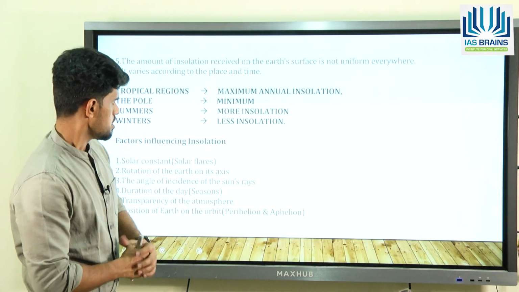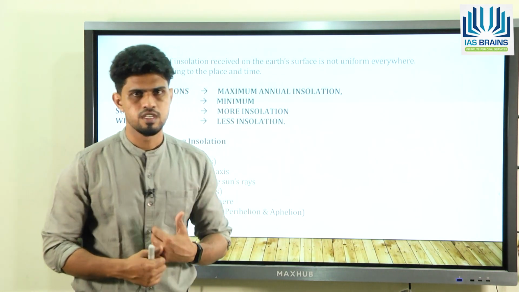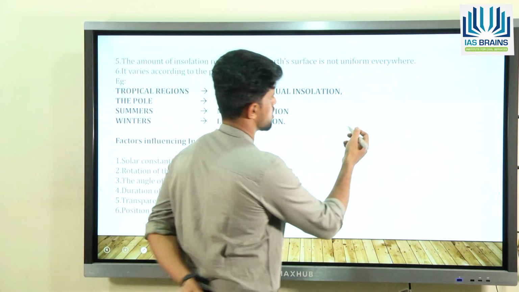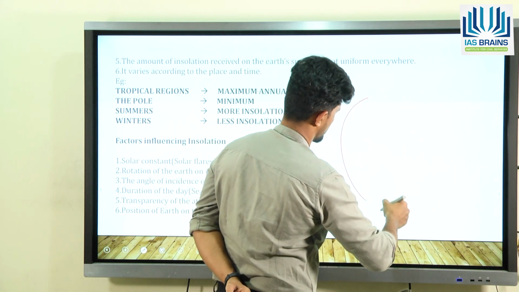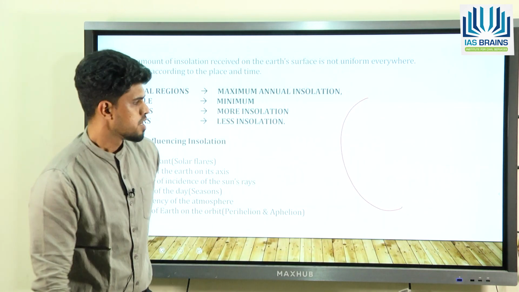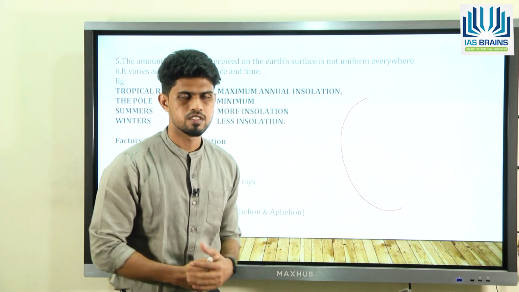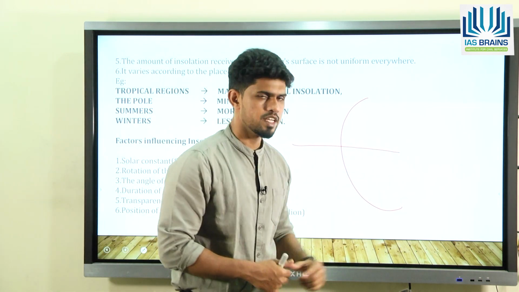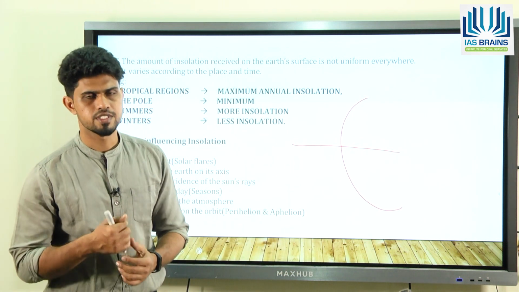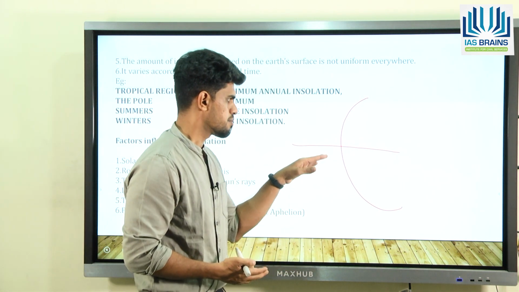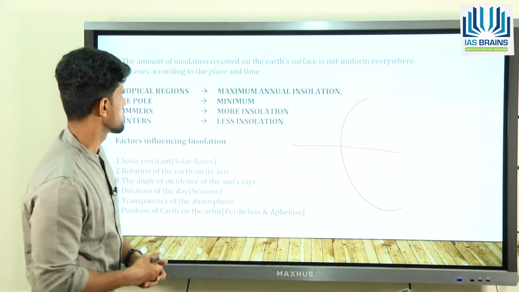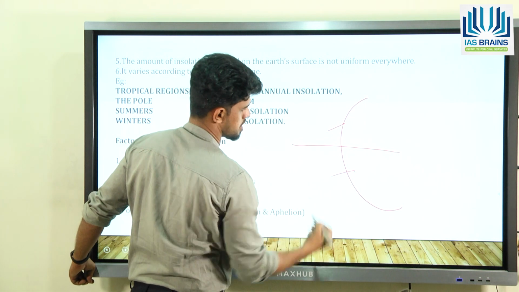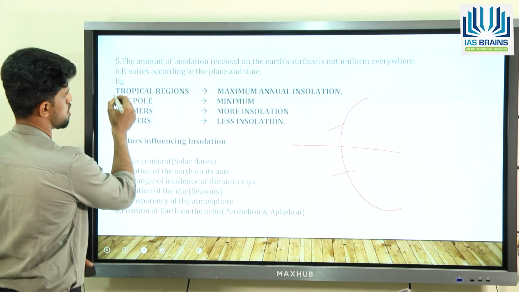Now, if you observe, the surface of the Earth is not a flat body, but a spherical body. So, this is the surface of the Earth. Since the surface of the Earth is curved, the central part of the Earth, which is directly exposed to the solar radiation, is going to receive the maximum heat, and that means the maximum insolation. The region present in the central part is referred to as the tropical region.